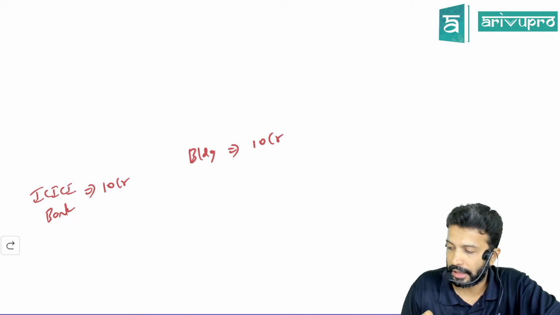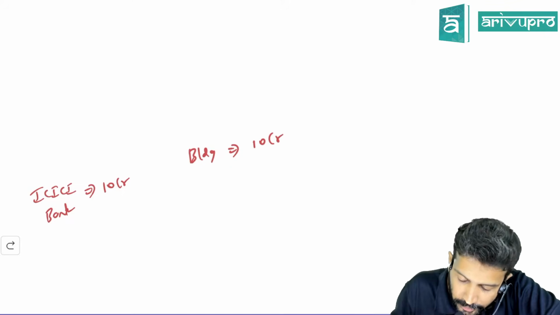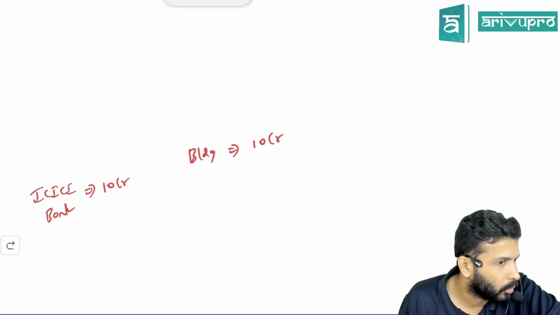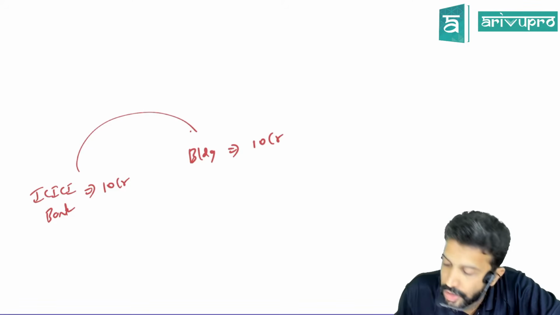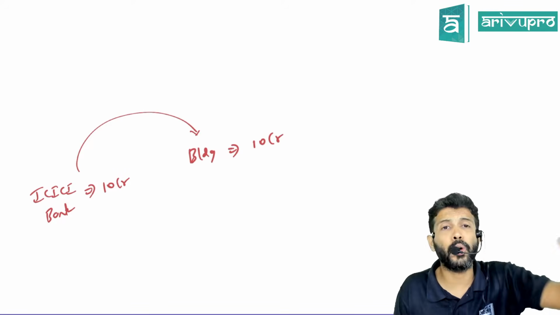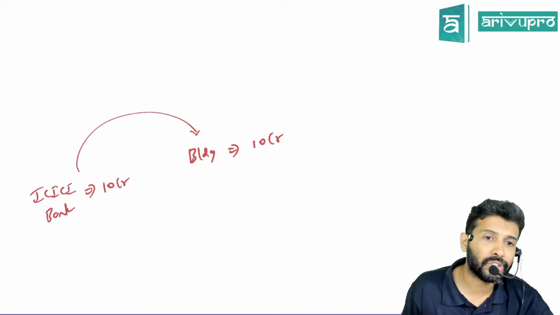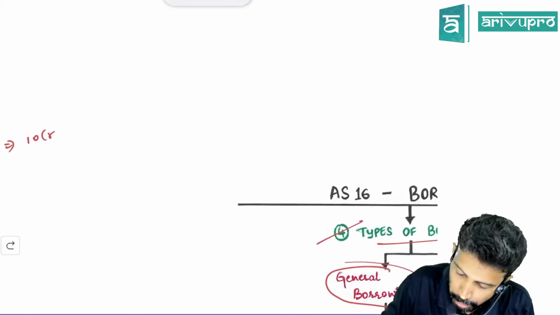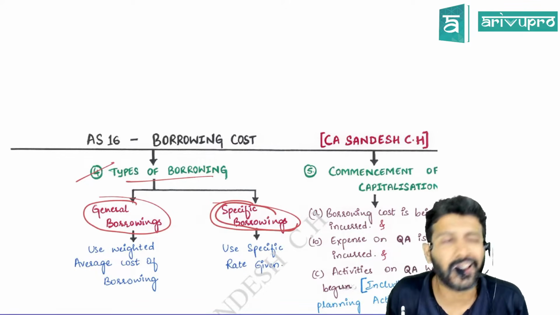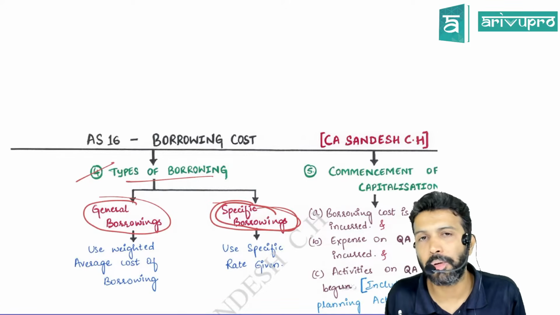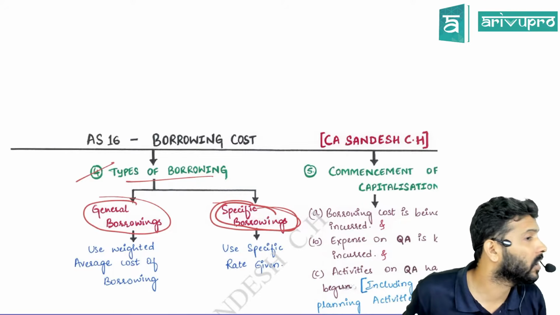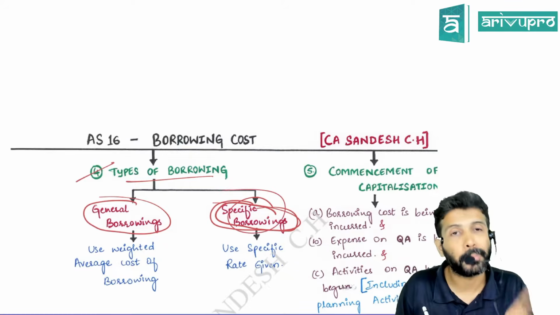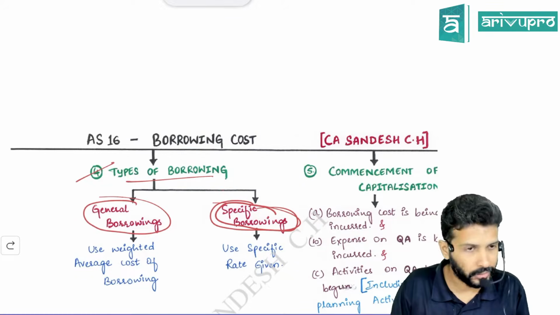Now, carefully answer this question for me. Can you identify the purpose for which this loan was utilized? This loan was utilized to construct the building. So if you are able to map the loan's usage with a qualifying asset, such a borrowing we call specific borrowing. Meaning if you are clearly able to tell for what purpose the loan has been utilized, such a borrowing we call specific borrowing. Alright, this is one.